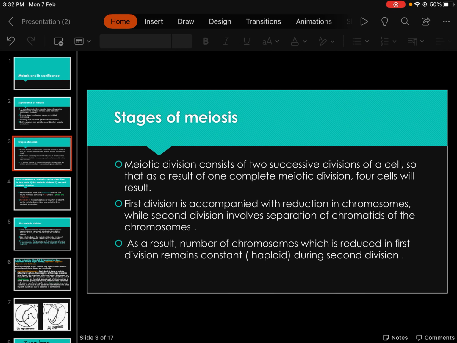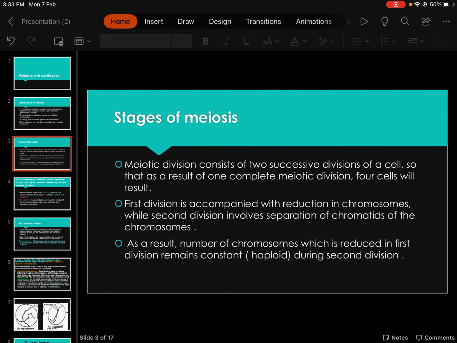What are the stages of meiosis? You know that whenever any cell divides, it is going to prepare itself for division, that is called interphase. The other phase where the cell actually divides is divided into four phases: prophase, metaphase, anaphase and telophase.